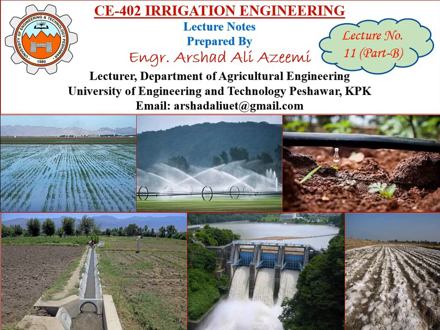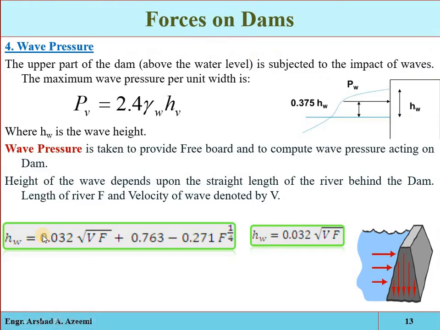Okay, so the next one is the wave pressure. The upper part of the dam above the water level is subjected to the impact of waves. If the dam is constructed in such an area where we have wind blowing over the reservoir, then waves will be generated on the surface of the reservoir, and those waves will move toward the structure and will act with some pressure on the dam body.